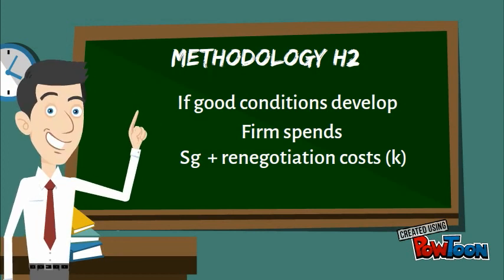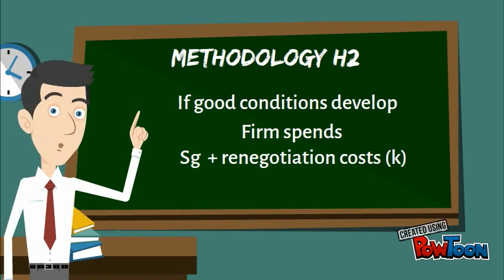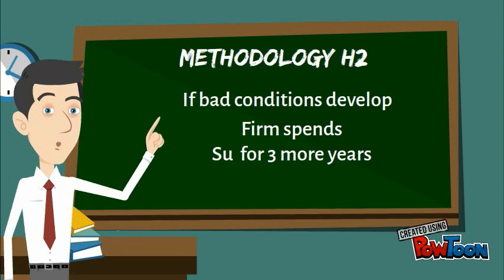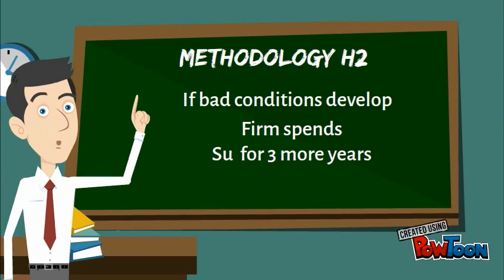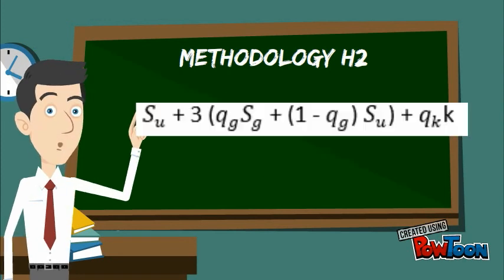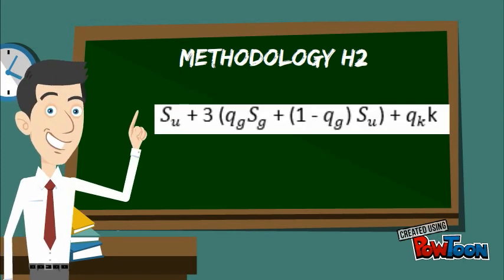If, on the other hand, conditions turn bad, then the firm cannot adjust wages downward and the employee stays at the firm for 3 additional years at the set wage. Then, the expected cost to the firm of offering the spot wage job is, where K represents the transaction cost and Q is the probability of each state of the world.